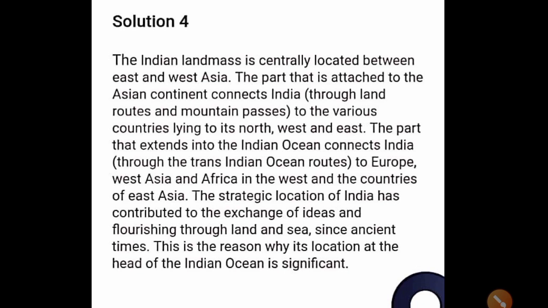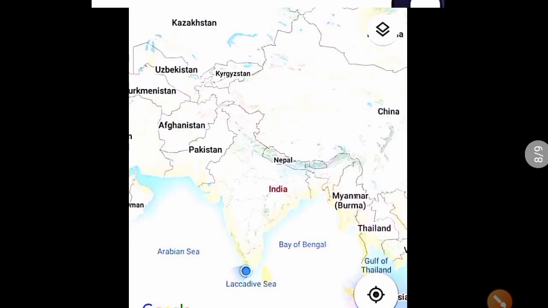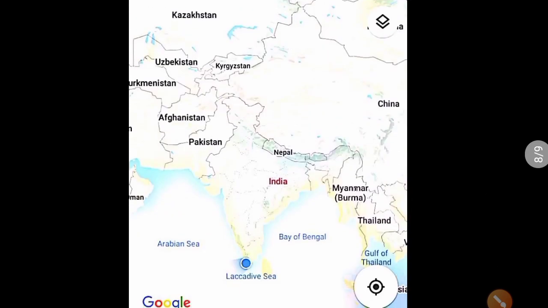The strategic location of India has contributed to the exchange of ideas and flourishing through land and sea since ancient times. This is the reason why its location at the head of the Indian Ocean is significant. You can better understand by this map. So look at the shape of our country.